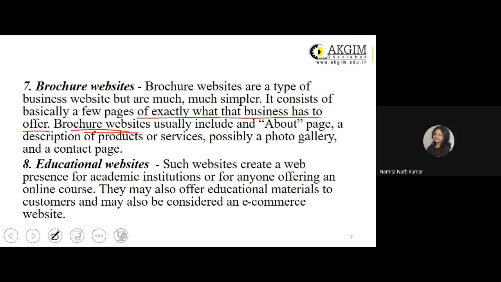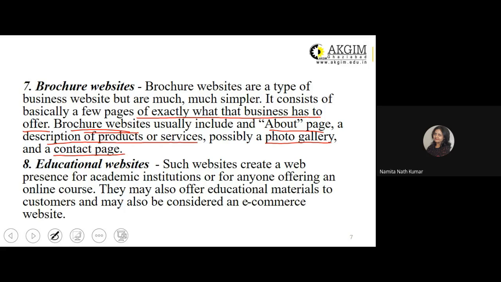They usually include an about page, a description of the product or services, possibly a photo gallery, and a contact page. So that's the small category of information that is available. But if the products are of multiple types, naturally the brochure website will also have a lot of content.